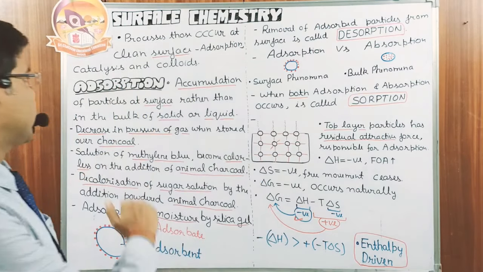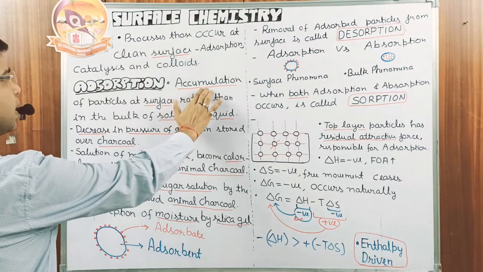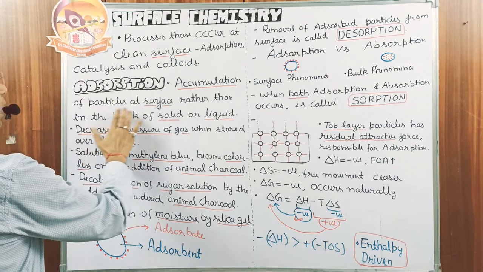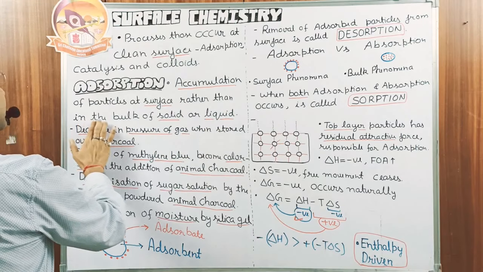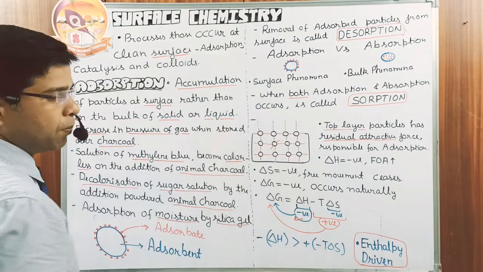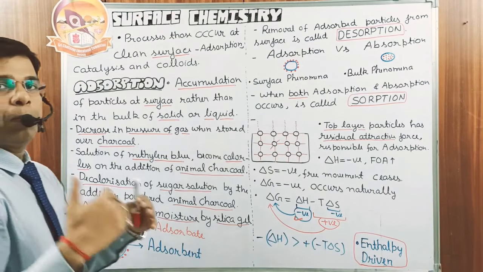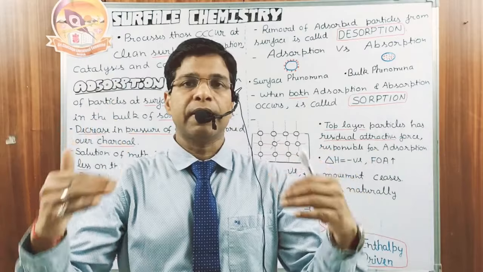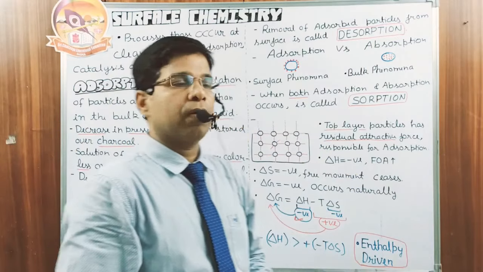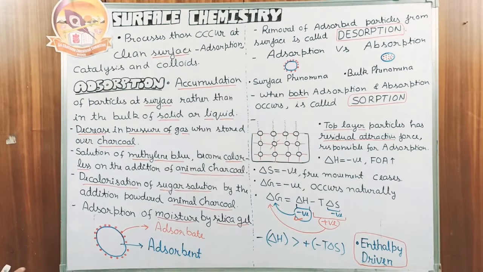Check: adsorption is the accumulation of particles at the surface rather than in the bulk of the solid and liquid. Means these particles, due to adsorption, are always more at the surface and less in the bulk of the solid. Then what are the examples of adsorption?